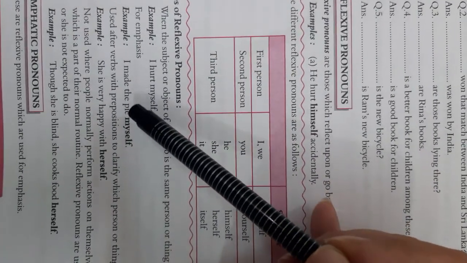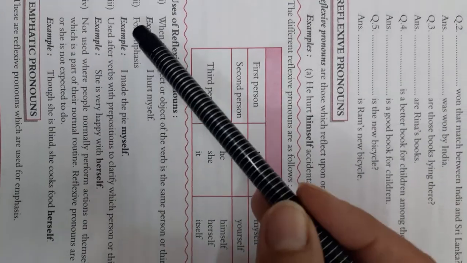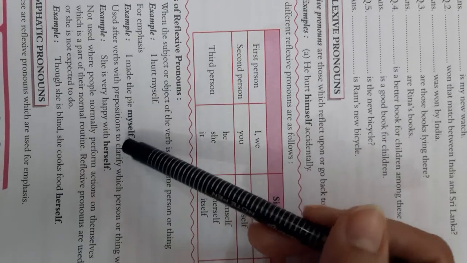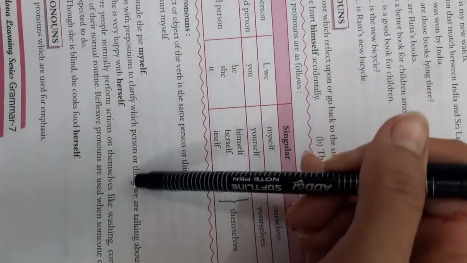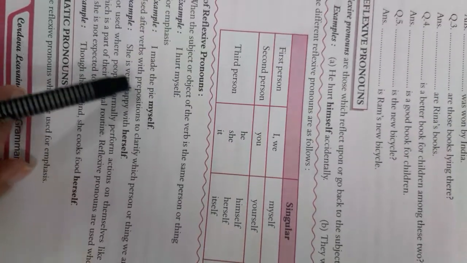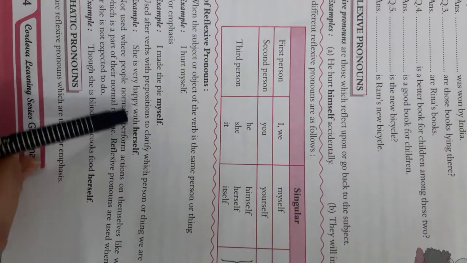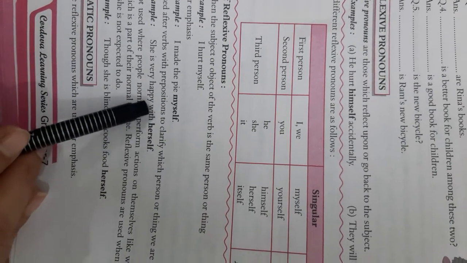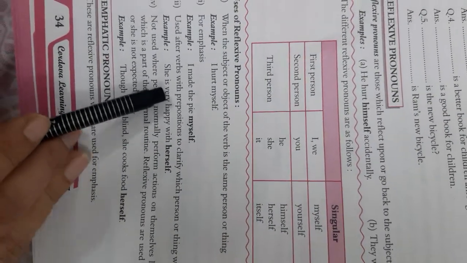I made the pie myself. Now, used after verbs with prepositions to clarify which person or thing we are talking about. She is very happy with herself. Now we are using the preposition with. Is this clear?